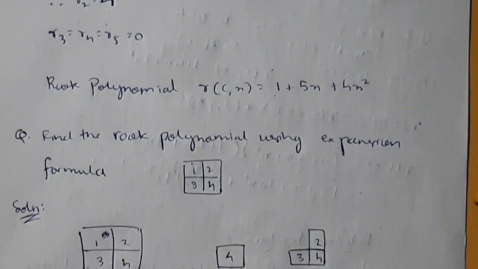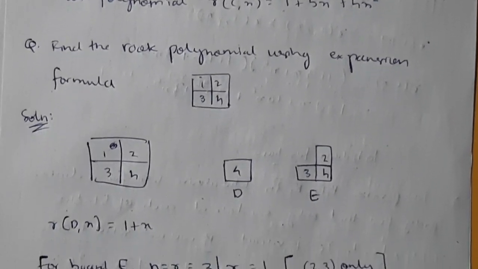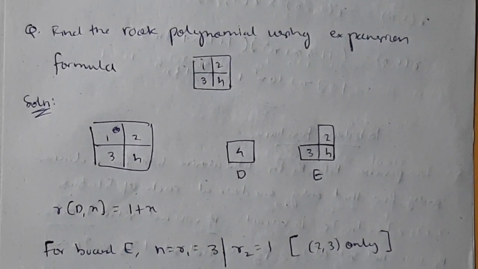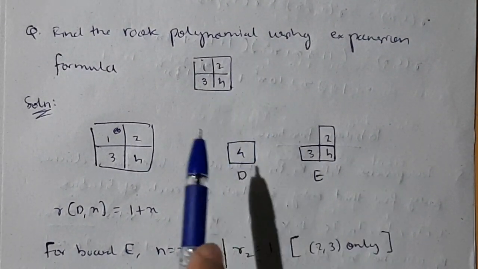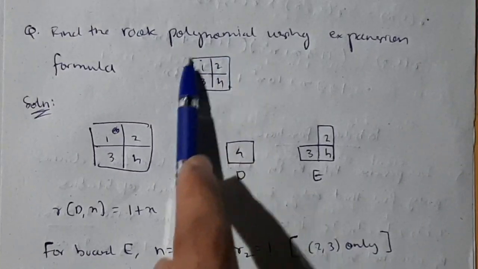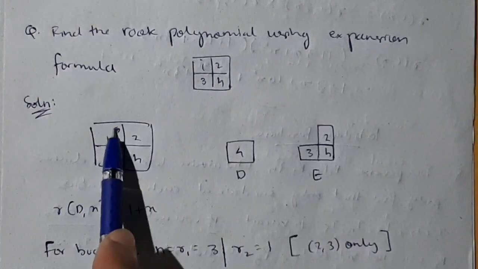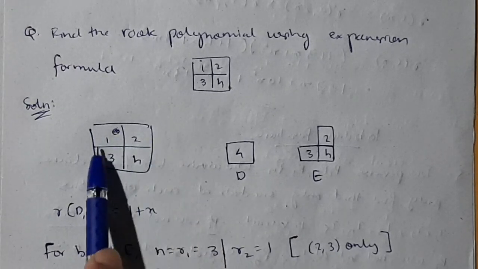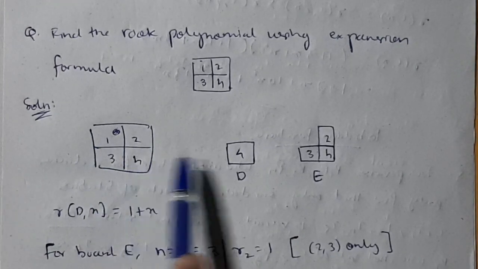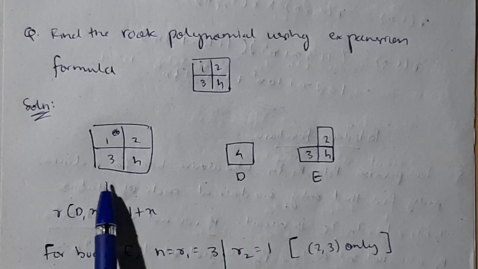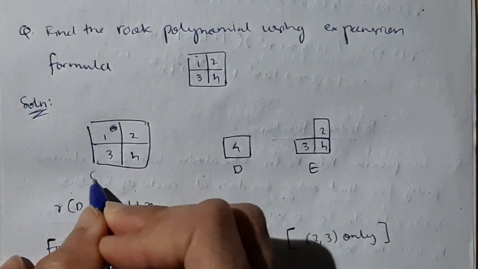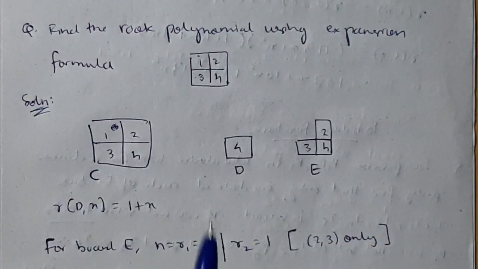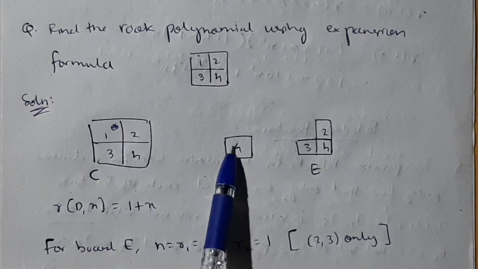And the next type of question you can expect in the exam is to find the rook polynomial using the expansion formula. In the expansion formula, if they have given this box, what you need to do is put a star in any of the boxes, and when you put the star, cut the row and cut the column. When you cut this row and column, 4 will be left. Write 4 here and mention it as D. This is known as C. Whatever box they give, every time, that is known as C. When you cut the row and the column, you will have D here, which is 4.